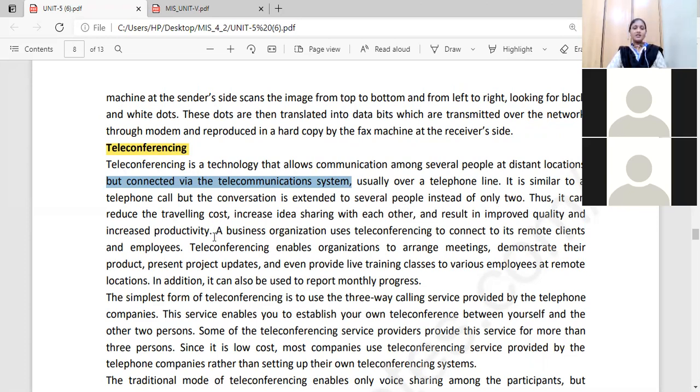This can reduce traveling cost and increase idea sharing with each other, resulting in improved quality and increased productivity. Suppose a business organization wants to communicate with other people handling the same things; they can communicate by sharing their ideas and information to increase their productivity.